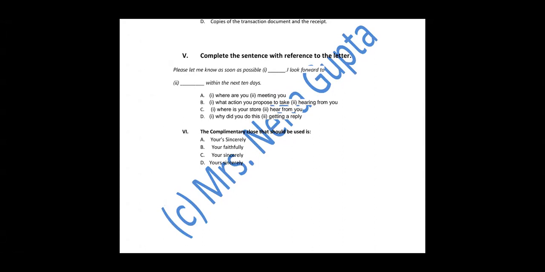Please let me know as soon as possible. Why do we need to ask it from the owner? So this is incorrect. Please let me know as soon as possible what action you propose to take. Yes, you can ask this. I look forward to hearing from you. I just want to listen to the reply. Okay, B is fine. C, please let me know as soon as possible where is your store. If you do not know where the store is, how did you place an order? This is wrong.